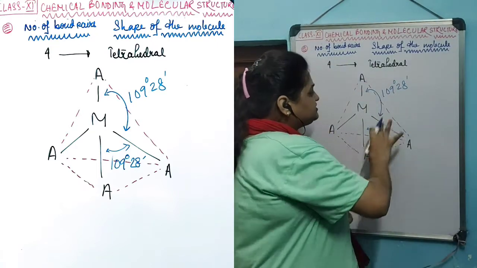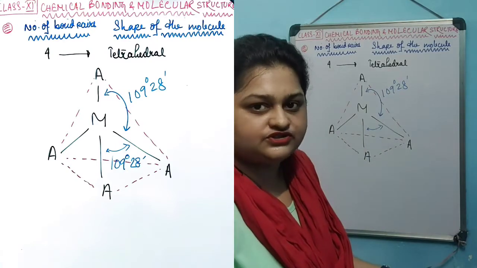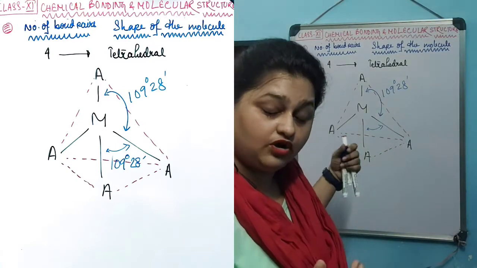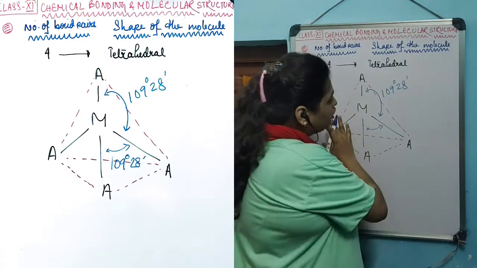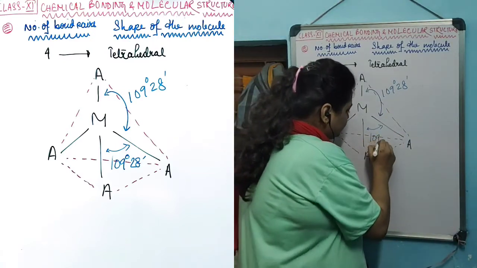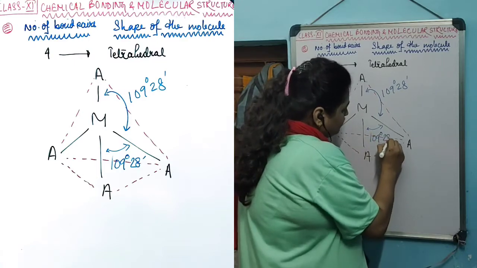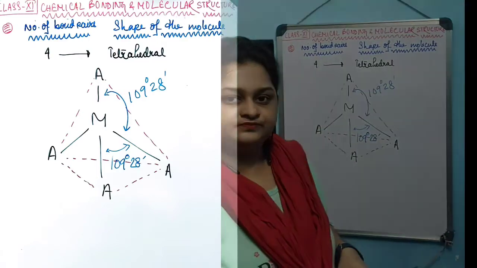So you can imagine this cannot be drawn on a planar structure, because this is not a planar molecule. This is a three-dimensional molecule having all the angles similar with each other, of 109 degrees 28 minutes.